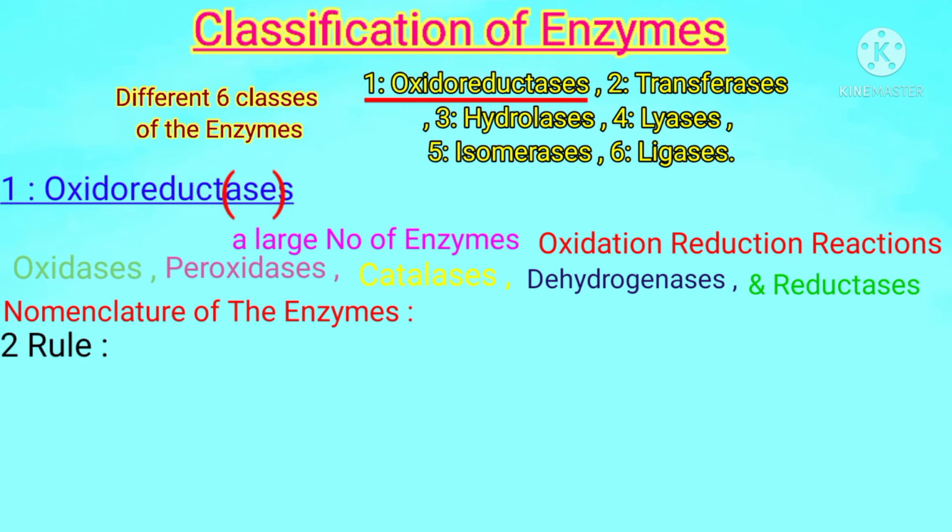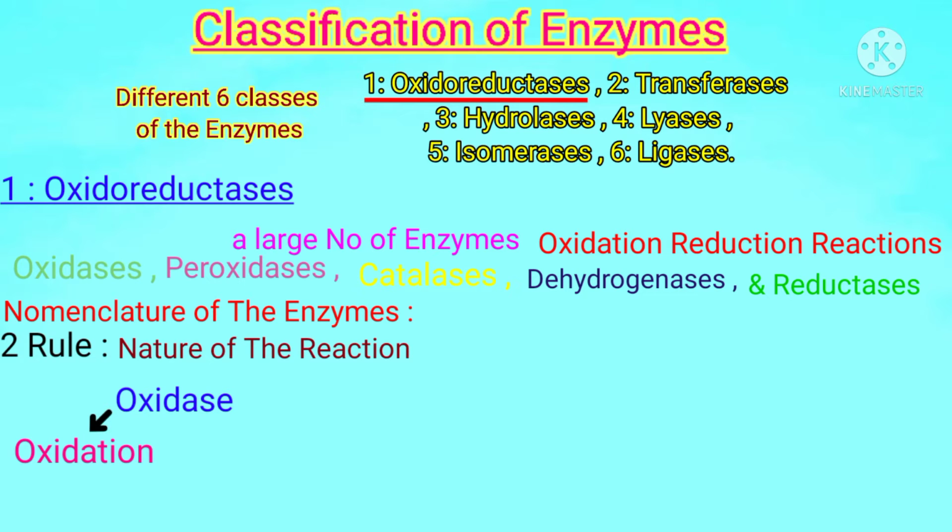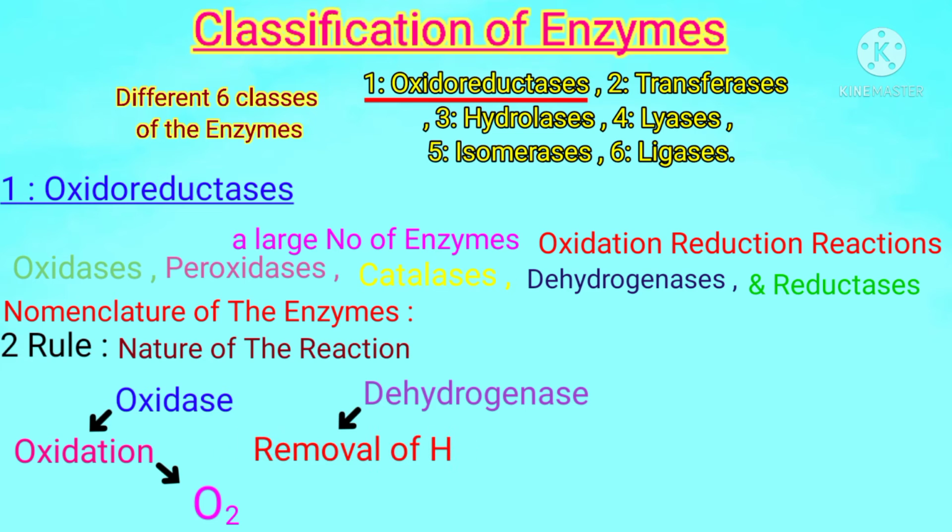The second rule is that many enzymes are named due to the nature of the reaction that these enzymes catalyze. For example, oxidase enzymes encourage oxidation reaction with the help of molecular oxygen. Similarly, dehydrogenase enzyme catalyzes the removal of hydrogen from a molecule.